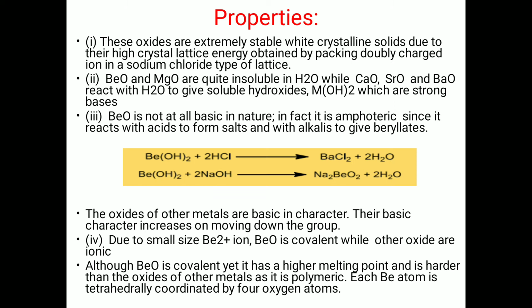The oxides of other metals are basic in character. Their basic character increases on moving down the group. Due to the small size of the beryllium ion, beryllium oxide is covalent while other oxides are ionic. Although beryllium oxide is covalent, yet it has a higher melting point and is harder than the oxides of other metals as it is polymeric. Each beryllium atom is tetrahedrally coordinated by 4 oxygen atoms.